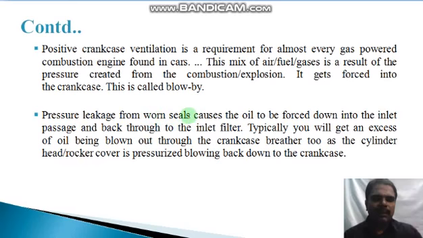Worn seals means worn piston rings. Worn piston rings cause oil to be forced down into the intake passage and back through to the inlet filter. Typically, you will get an excess of oil being blown out through the crankcase breather as the cylinder head or rocker arm cover is pressurized, blowing back down to the crankcase.